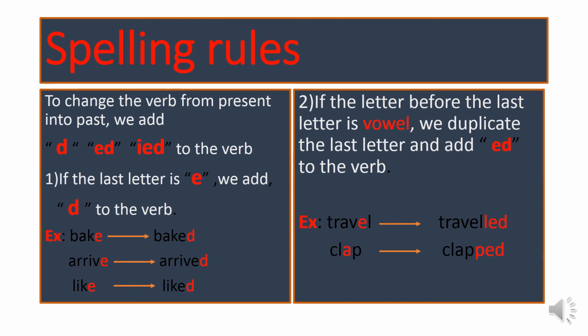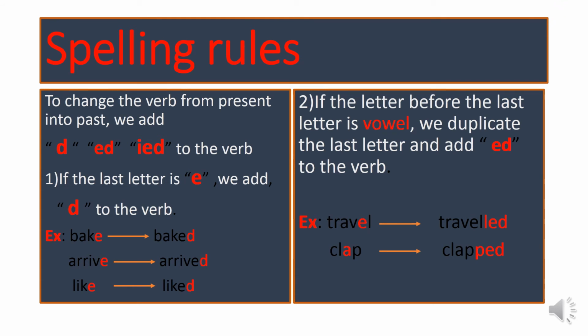If the last letter is e, we add d to the verb. Like in bake, the last letter in bake is e. We just add d, it will be baked. Arrive, the last letter is e. We add d to change it into past, it will be arrived. Like, the last letter is e. We add d to change it into past, it will be liked. So, the first spelling rule to change the verb from present into past, if the last letter is e, we just add d to the verb.